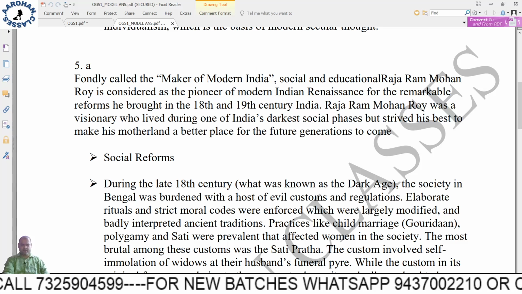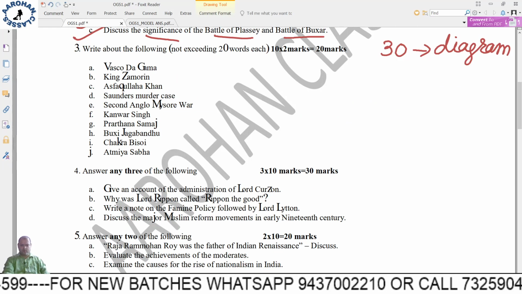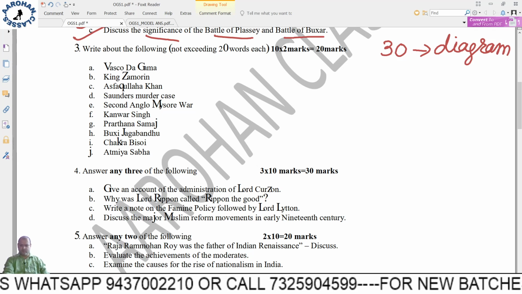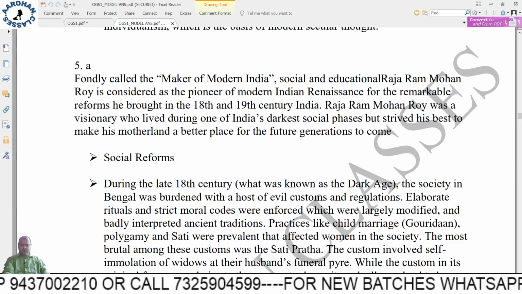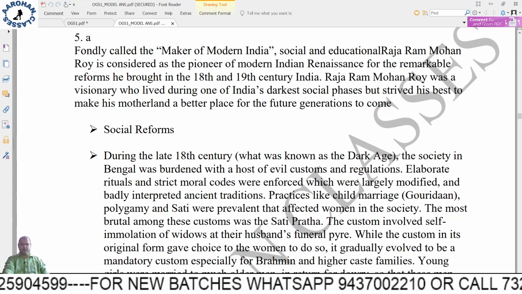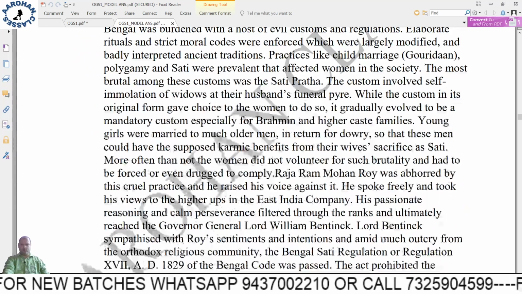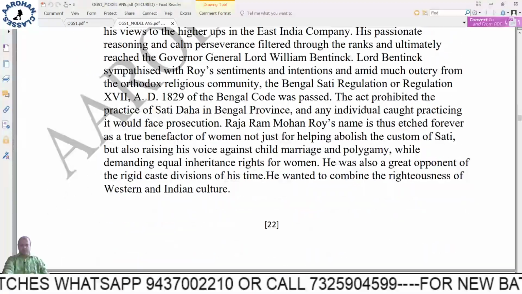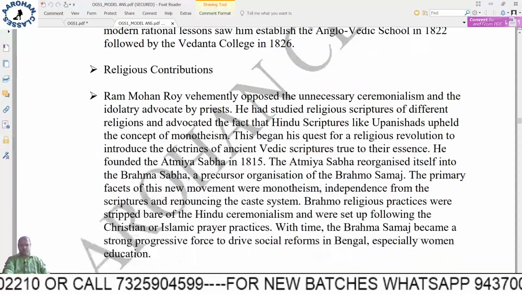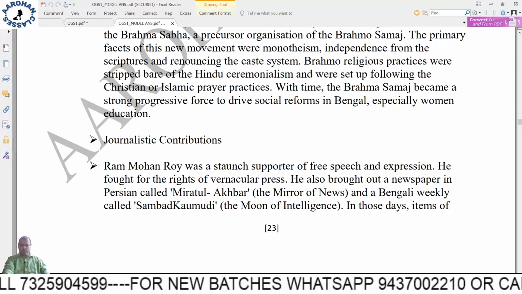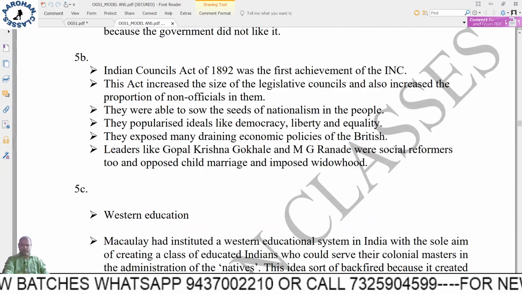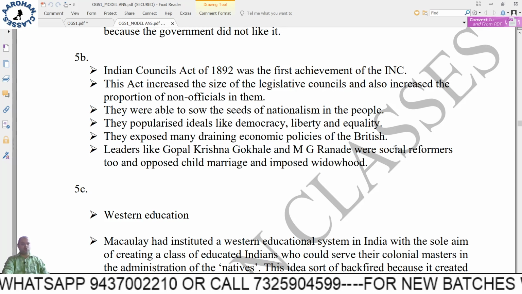Next, question 5. Answer any 2. Raja Rammohun Roy was the father of Indian Renaissance. Discuss. That means why he is called, okay, the father of Indian Renaissance or the maker of modern India. So from the aspect of social reforms, educational reforms, and from the point of view of religion, and also journalism. Okay, so lot of details are given. Go through that. Only 2-3 important points from each you have to write.